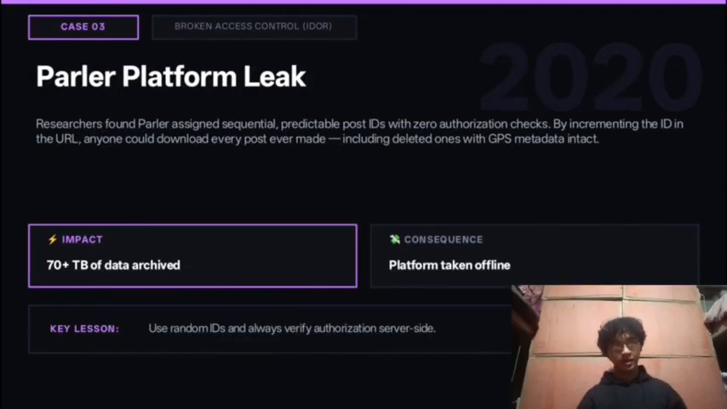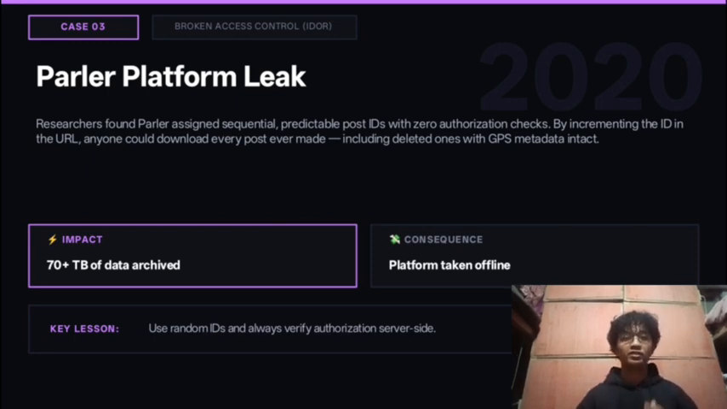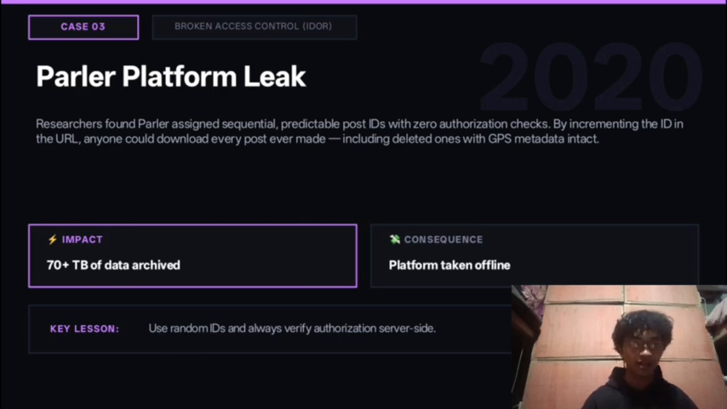The third case was Parler in 2020. Parler is a social media platform. Researchers discovered that every post had a simple ID number in the URL, and there were no access controls. They just wrote a script that went through every ID one by one and downloaded everything, including deleted posts that still had GPS location data. Over 70 terabytes of data was downloaded. The platform was taken offline shortly after.